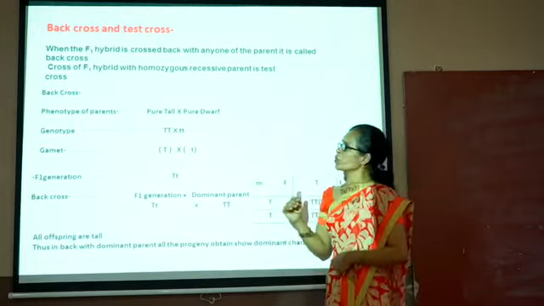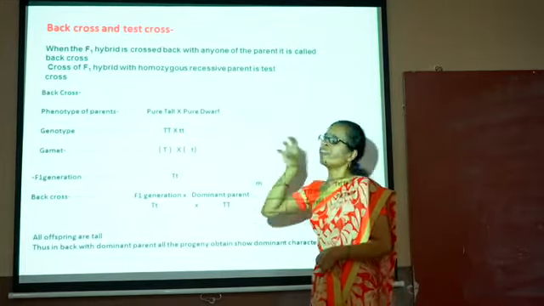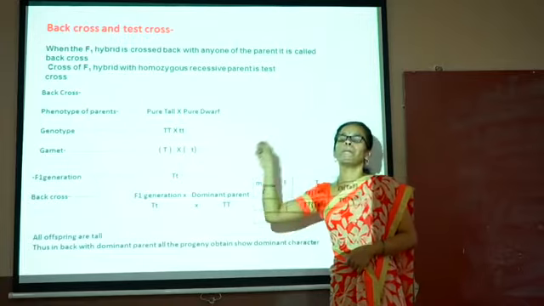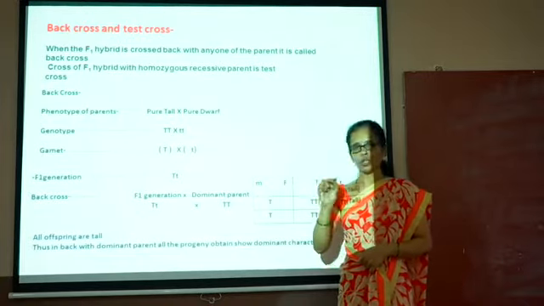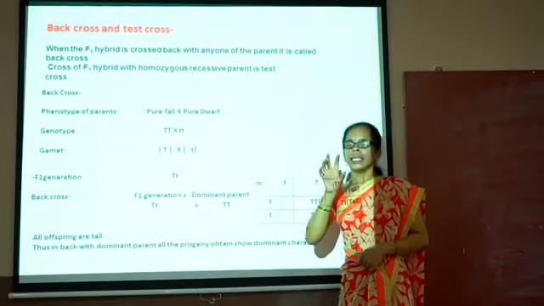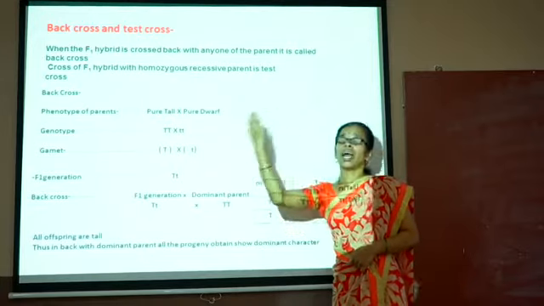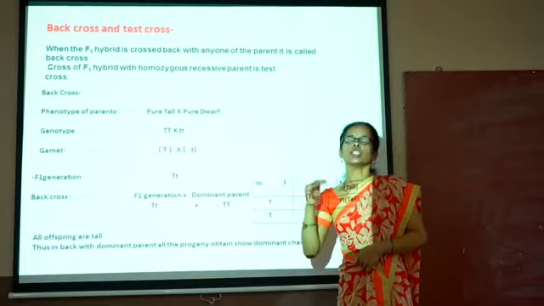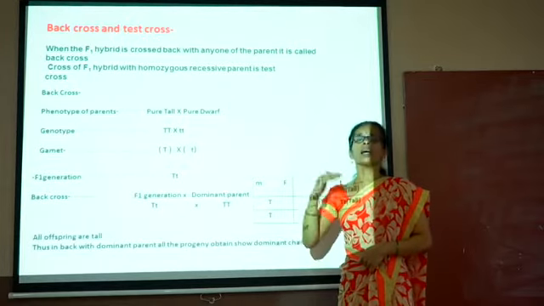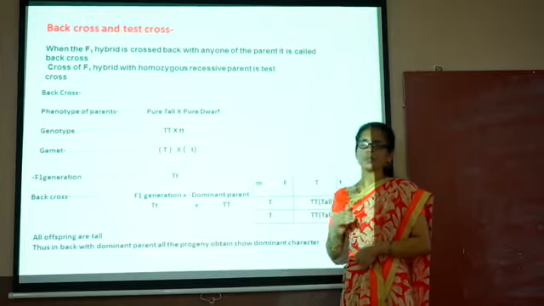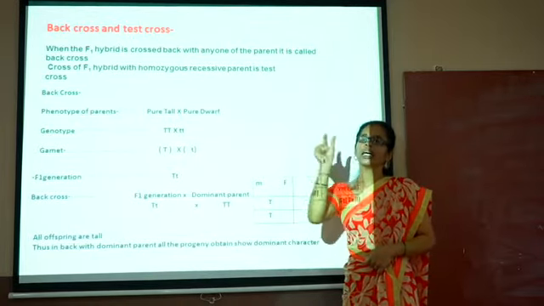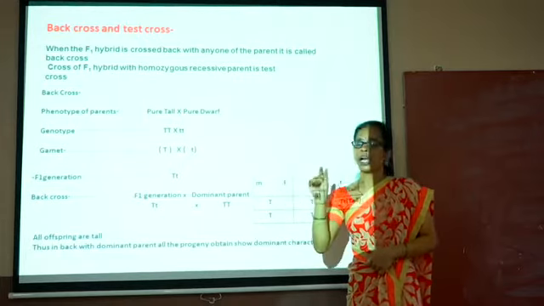What does the back cross mean? It is when the F1 hybrid is crossed with any one of the parents. We know how the F1 hybrid is formed. The F1 hybrid is crossed again with any one of the parents. Then we find whether the parent is pure or not. This is called a back cross. And what does test cross mean? The crossing of the F1 generation only with the recessive parent is called a test cross.